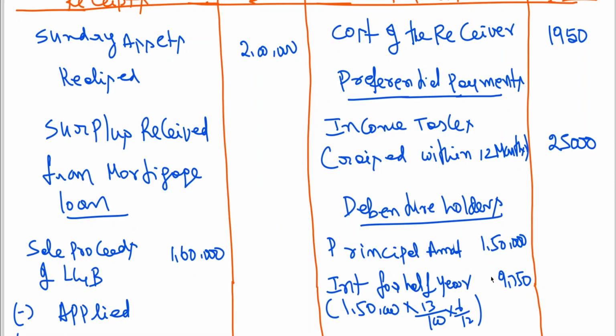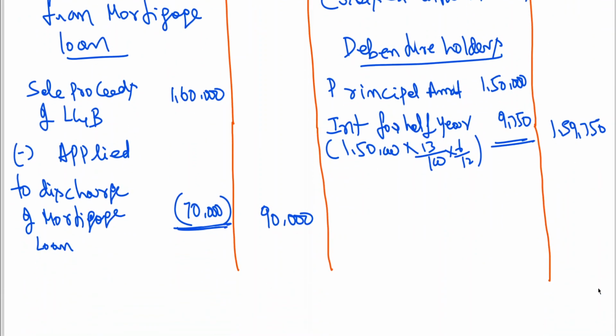If you want, you can cross check, you'll get the same amount. So 1,50,000 into 13% into 6 by 12. So it is coming to 1,59,750.